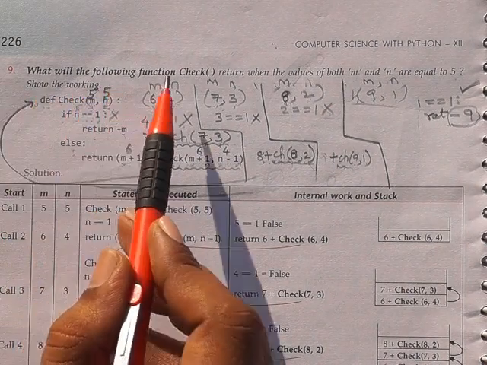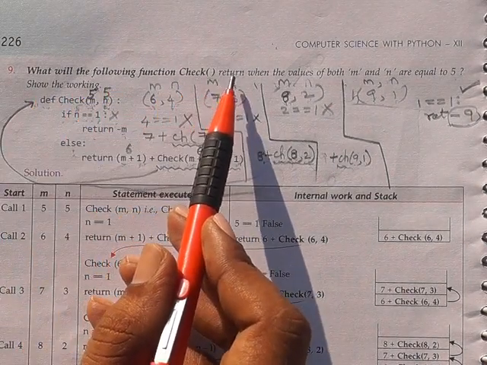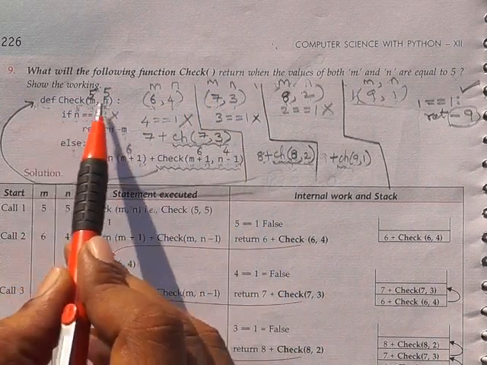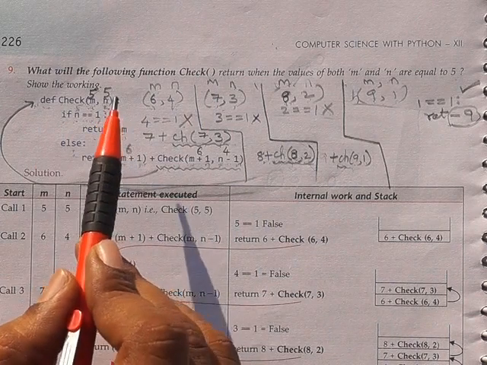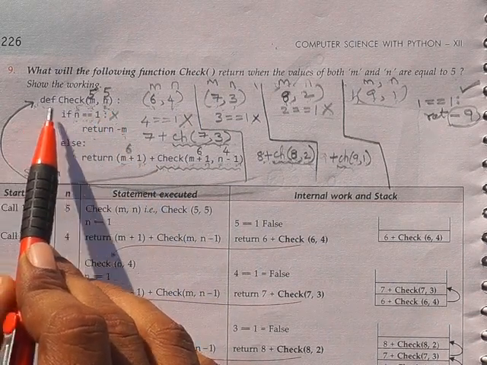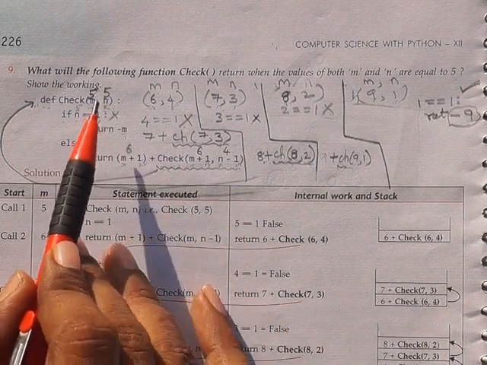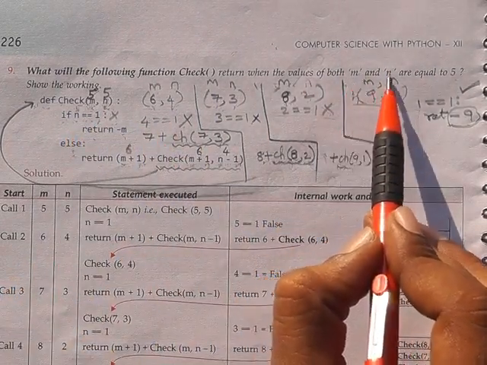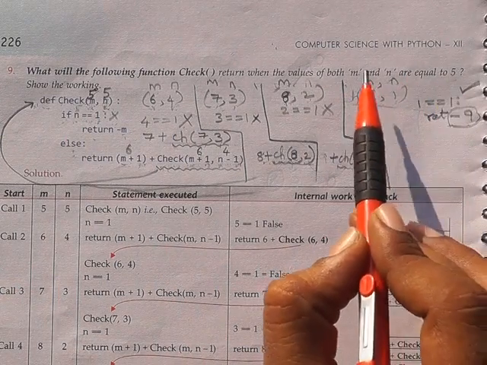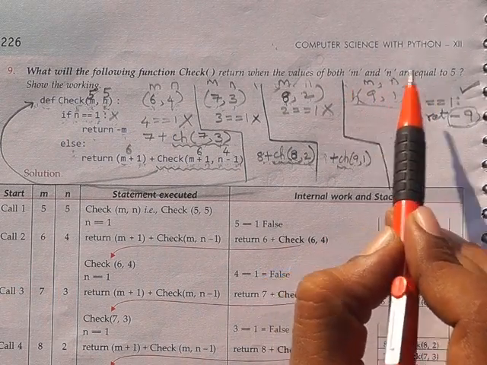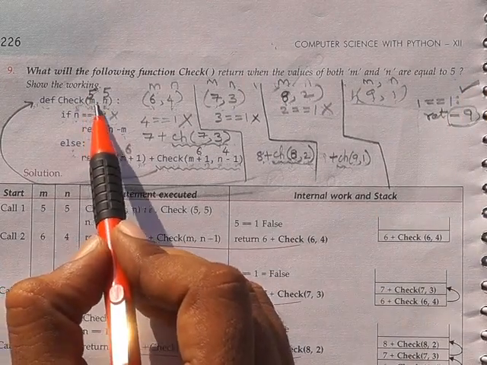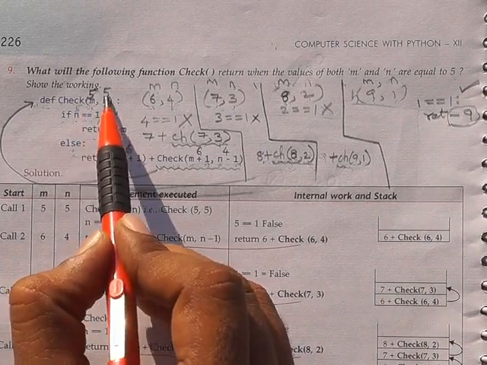What will the following function return? What they are asking is, what is the value of this check function? That's all. They give you a clue: m and n value is 5. That is, both m and n values are 5. So I am writing m comma n, the value is 5 and 5.